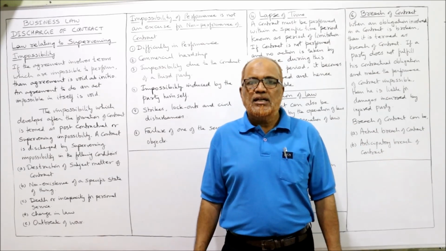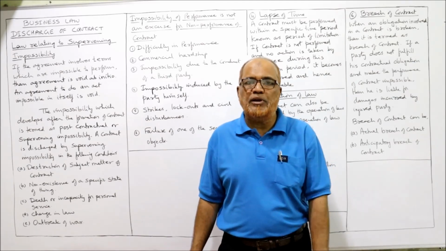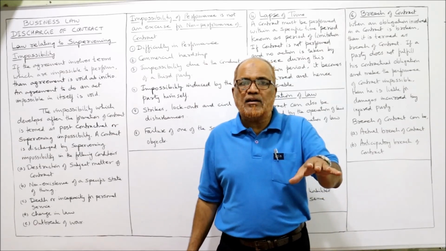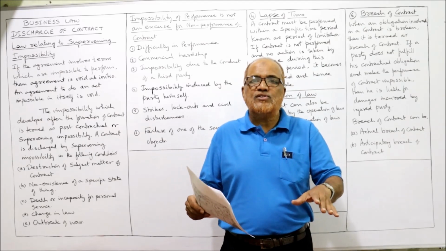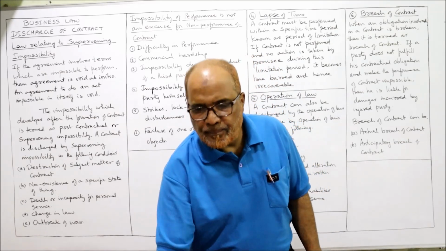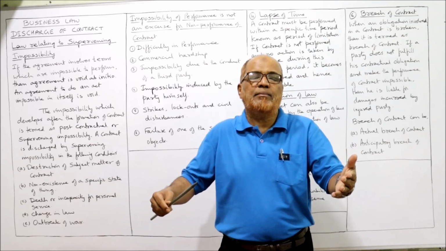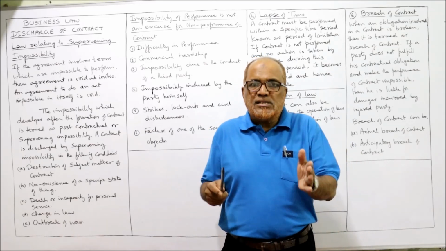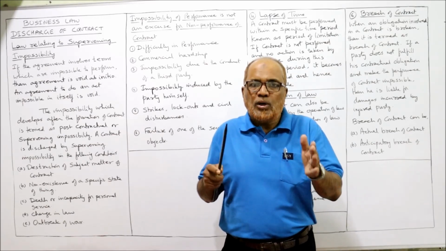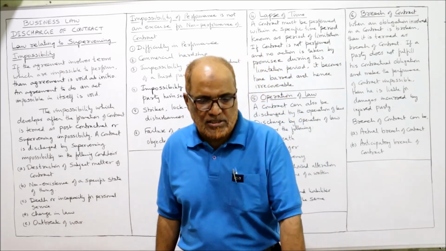The court says the delay due to strike is not a supervening impossibility. It is difficult but not impossible. On account of strike, they cannot plead that this delay is impossible. No, it is possible because the strike is a situation where it can be avoided or alternative action can be taken. So this strike is not an event which is completely impossible. So the ship owners can claim damages.